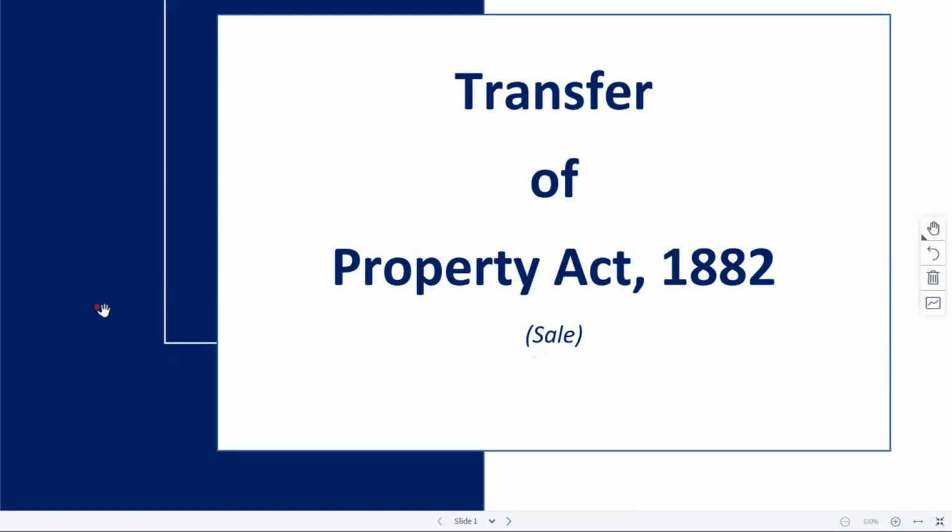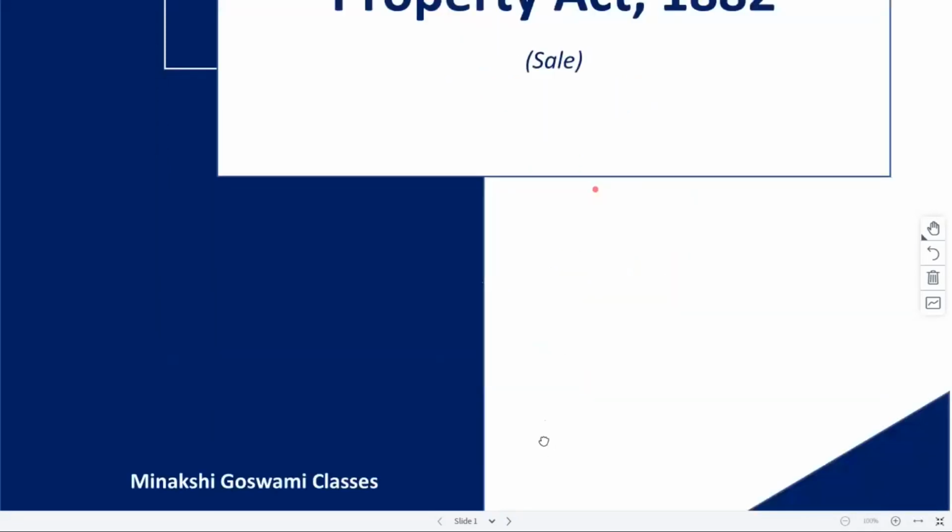1882. All right. So if we talk about these sections, it has 4 sections. Today we are going to cover 2 sections. In tomorrow's class, we will discuss the remaining 2 sections plus a few questions with regard to it, right? Like some MCQs, what may be the probable questions. Otherwise, if it's included in your mains also, you will be able to answer the questions from this discussion, right? Because the topics are being covered here, you will be able to frame your answers from that part, right? So today we'll start with sale under Transfer of Property Act.